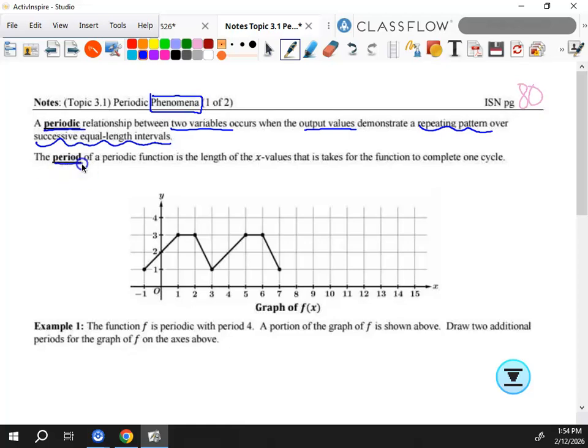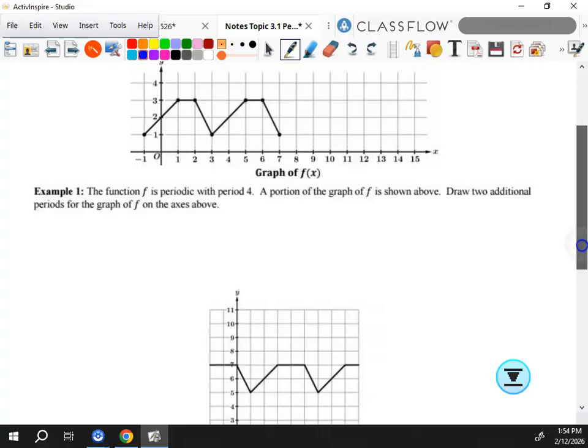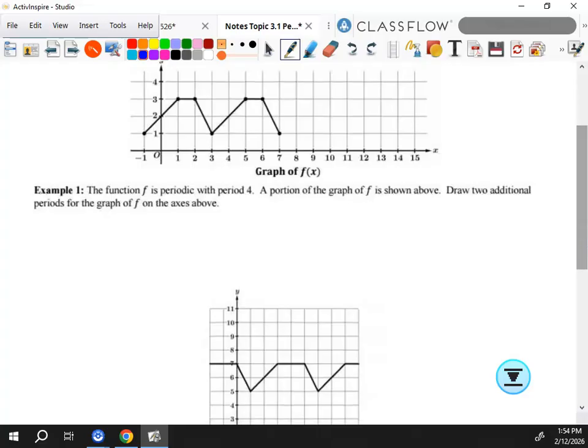So the period of a periodic function, because we're talking about them as functions, is the length of the x values it takes for the function to complete 1 cycle, okay? So let's think about that. We've got this little graph here, right? If I look at this graph, I would say that we start maybe here and I've got this amount, and then you see how that could repeat.